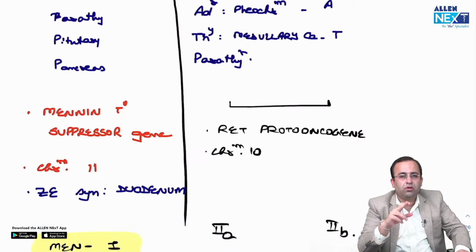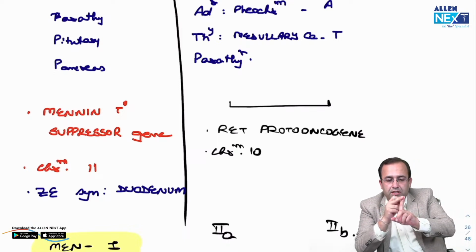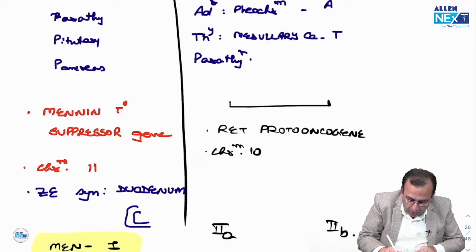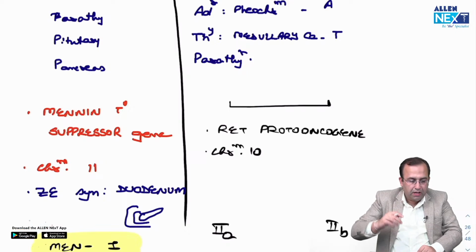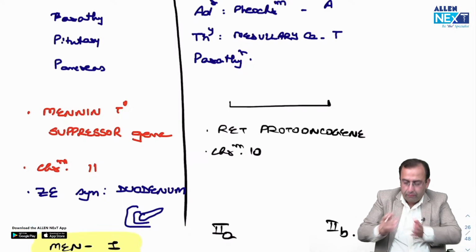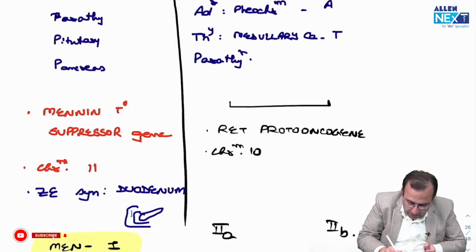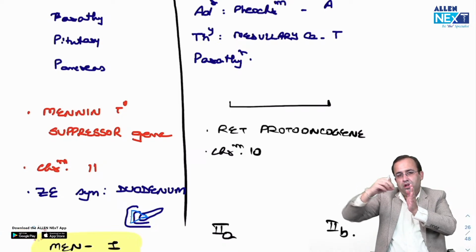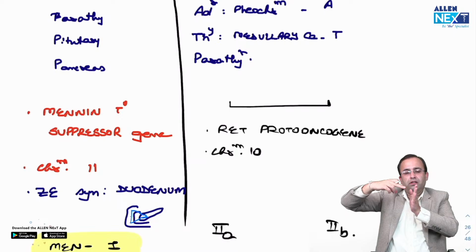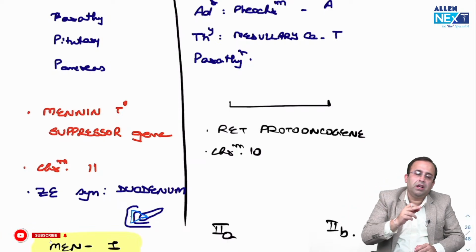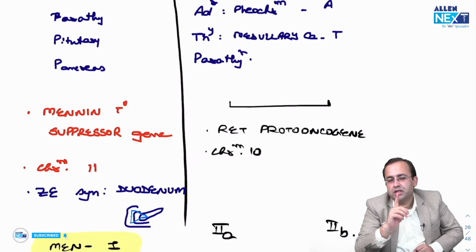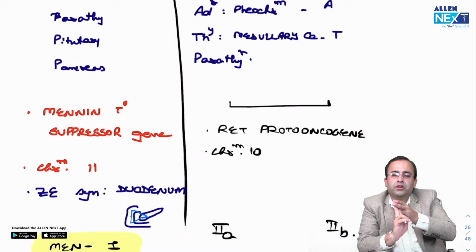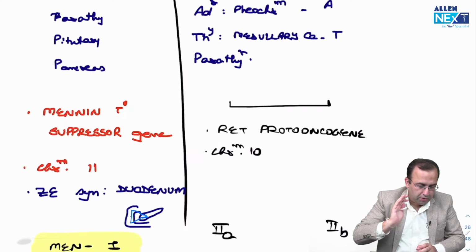In ZE syndrome, Zollinger-Ellison syndrome, gastrinomas occur in the triangle of Passaro. You know that in the duodenum, this is pancreas. Head of pancreas is present in the lap of duodenum. So this is the triangle of Passaro, the base being the second part of duodenum, apex being head of pancreas. Here is the gastrinoma triangle. So gastrinomas most commonly occur in duodenum. Therapy of choice in ZE syndrome is surgical removal of gastrinoma. Drug of choice being PPIs, proton pump inhibitors.